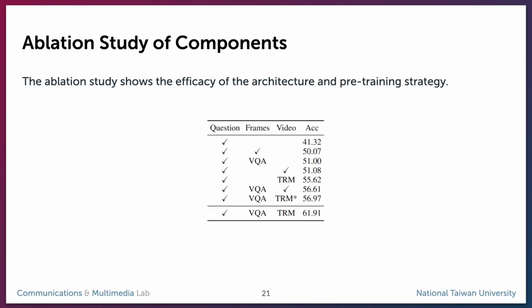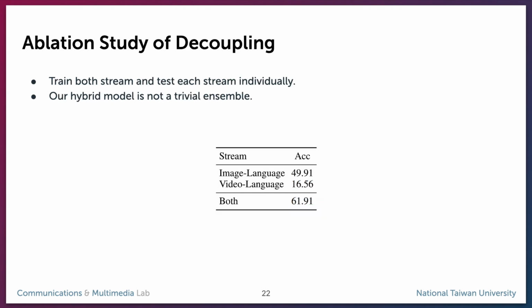We also do an ablation study. Adding frame and video inputs are indeed helpful. Pre-training with image QA and our temporal referring modeling can improve the model capacity further. Another study tests the individual capability of our two streams. It shows that our model is not a trivial ensemble.